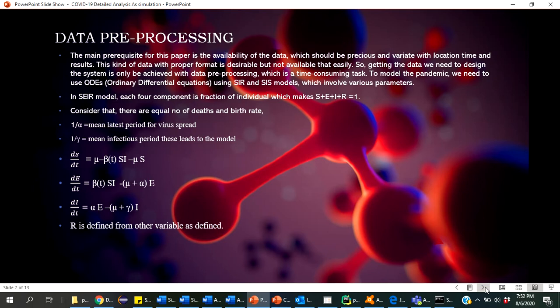In the SEIR model, each component is a fraction of individuals, so S plus E plus I plus R is equal to 1. Consider that there are equal numbers of deaths and births. Then 1 by alpha is the mean latent period of the virus spread, and 1 by gamma is the mean infectious period, which leads to the model. So this is what it concludes: susceptible, exposed, and infected. This is how it can affect us, right? And R, meaning recovered, is defined from another variable.